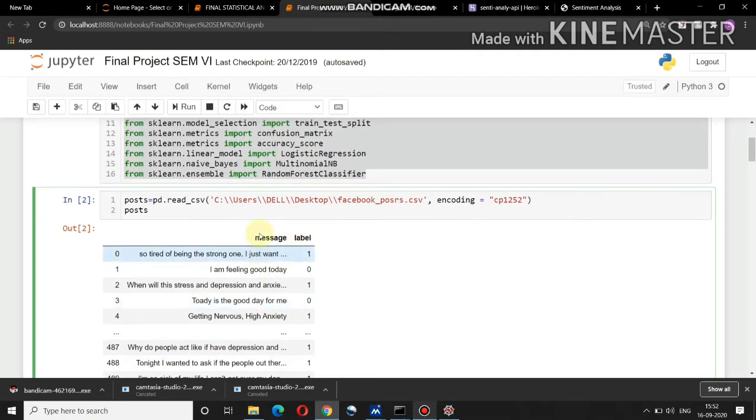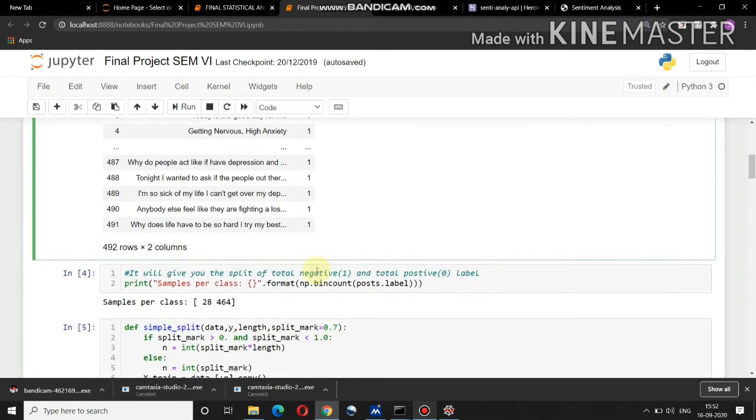As we can see, it has two parts: one is the message part, the second is the label part. The message is the whole text data, and the label corresponds to whether this particular text data is positive or negative. If it is a one, it means it is a negative post. If it is a zero, it means that it is positive data.